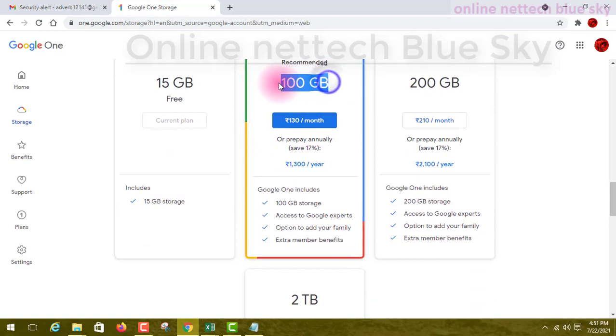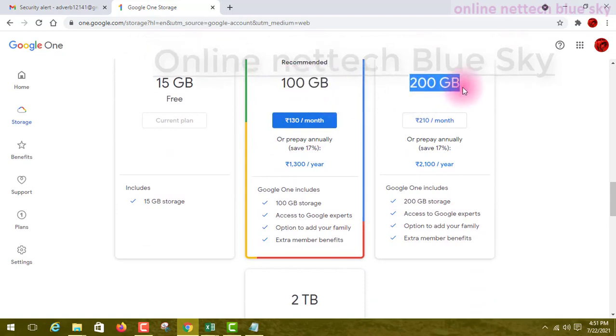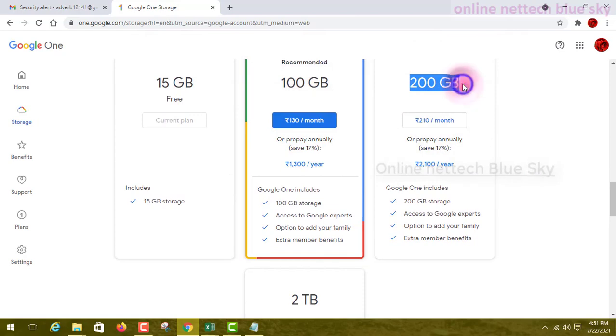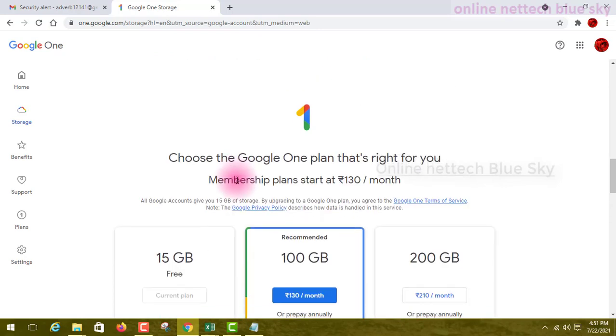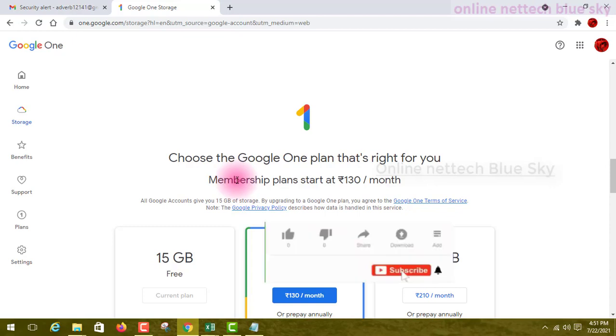Sometimes you may want to purchase 200 GB. This depends on the size of your data, because 15 GB is very low for my data size. A lot of people do chatting, video calling, big file transfers, and important photos and images.